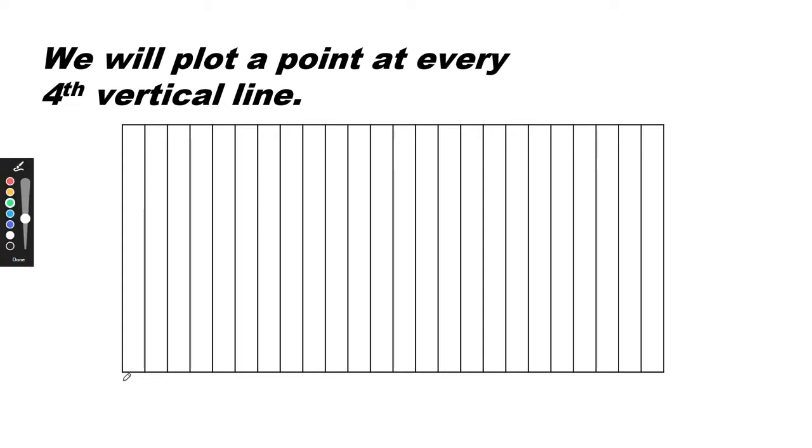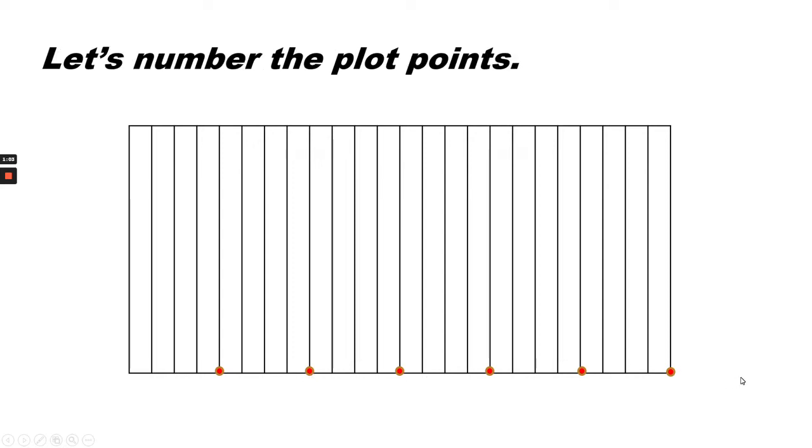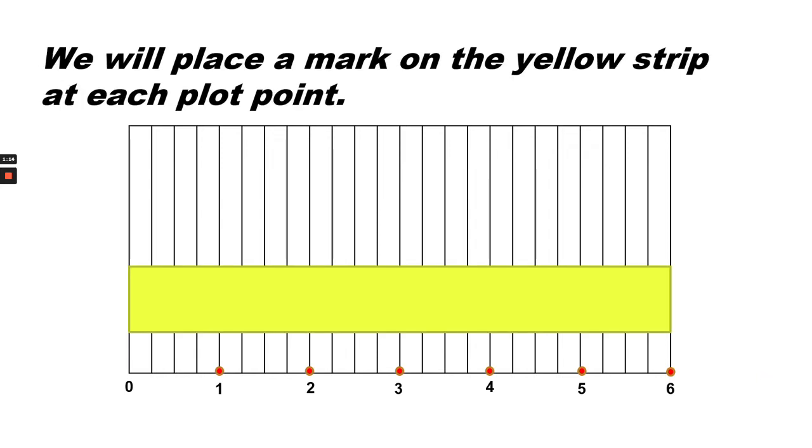So after each 4 spaces, there's 1, 2, 3, 4. Each of these is a plot point, and there are 4 spaces between each plot point. So let's now number the plot points. We have 1, 2, 3, 4, 5, 6 plot points. We will place a mark on the yellow strip at each plot point.